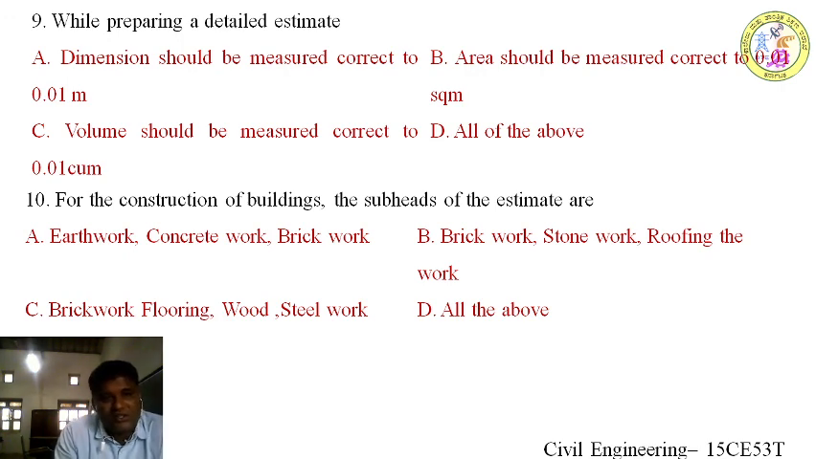And the last question is, for the construction of buildings, the subheads of the estimate. When you are going to prepare an estimate, the heading will be estimate of buildings, and what are the subheadings? Option A, earthwork, concrete work, brickwork. Option B, brickwork, stonework, roofing work. Option C, brickwork, woodwork, steelwork, and option D, all of the above. Option D is the right answer, because all the activities mentioned in the options are subheads. Their specification will be different, and the quantities will also be different, and the item is also different.